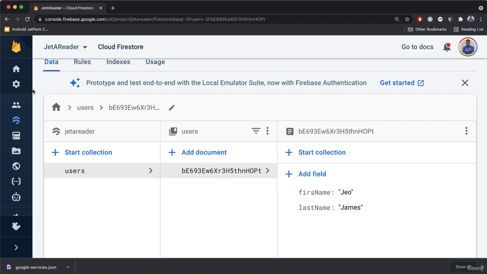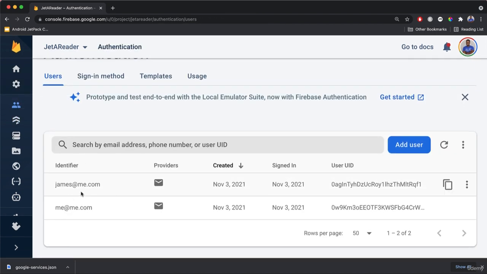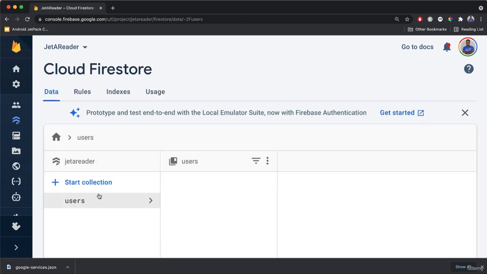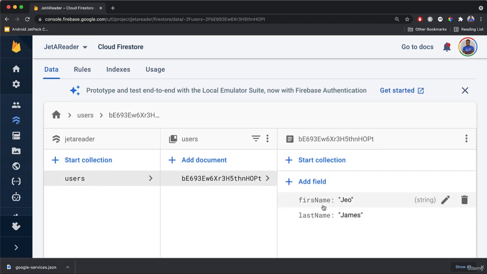If we go back to our authentication here, you'll see that our users, they all have this UID here. So this is their unique ID. So we want to get that ID, and so when we create this user that we're going to be adding into our user database, we want to attach it just like we have first name and last name. We want to attach it as a user ID, okay, for this user.